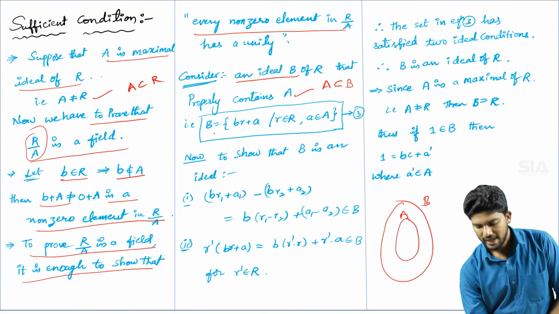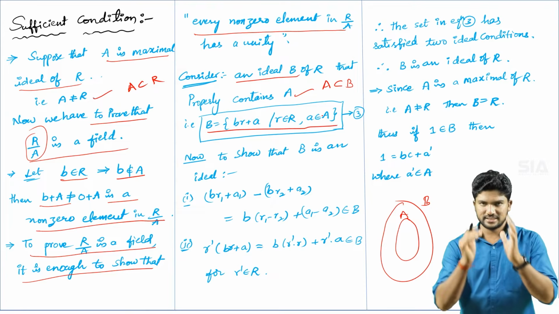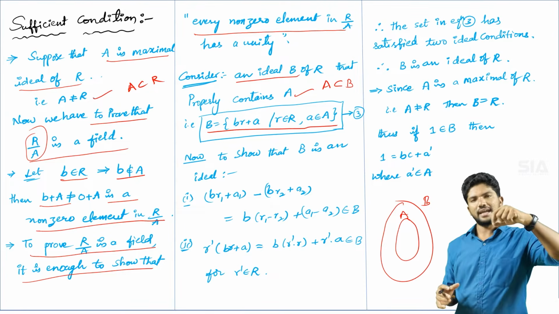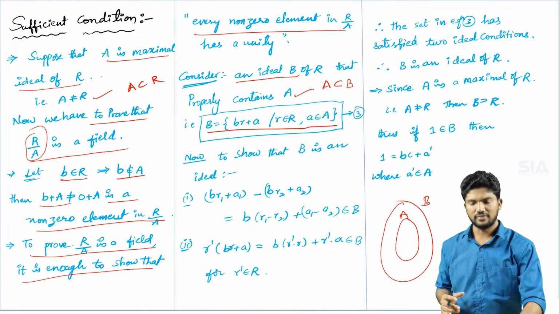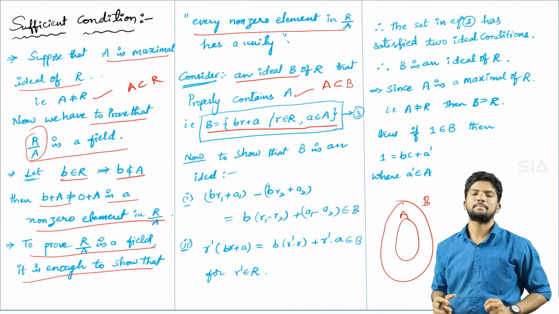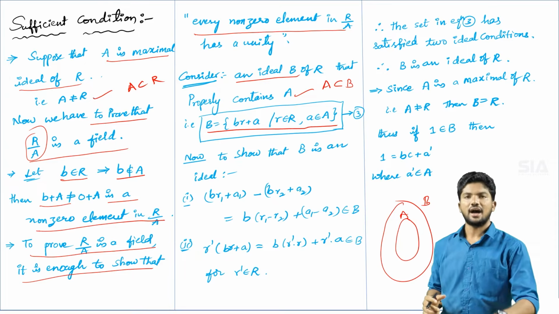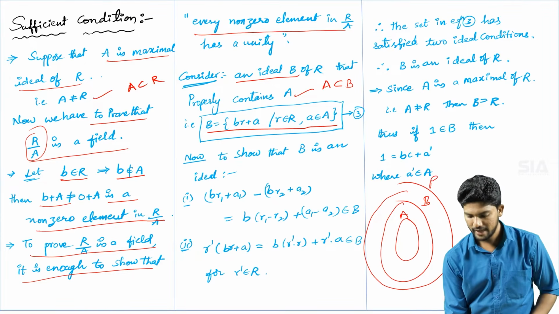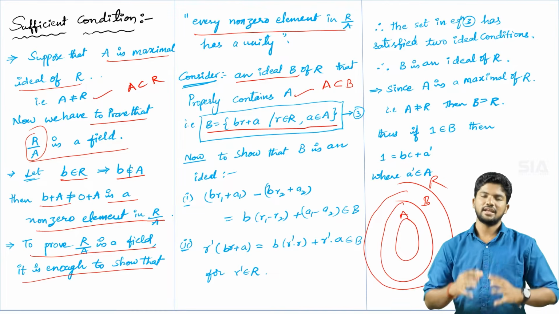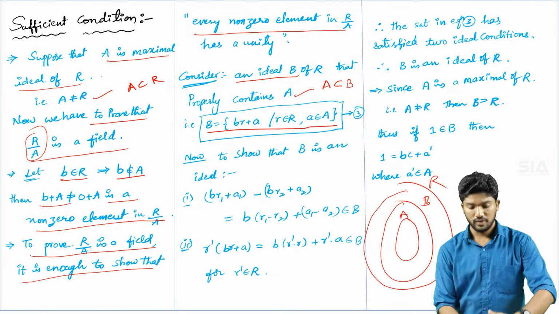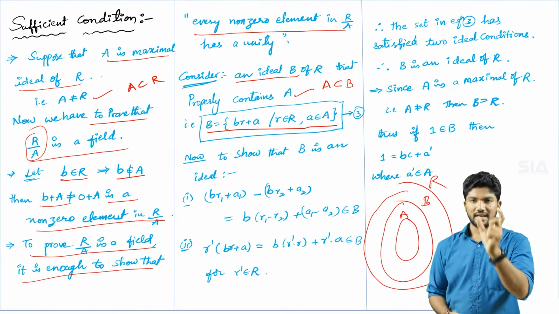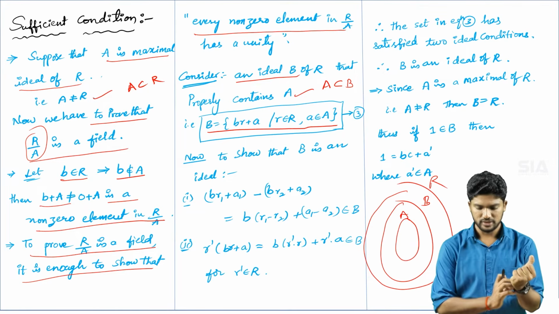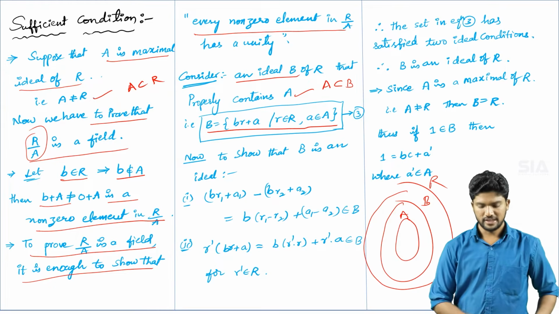Okay, so now I am giving one set definition for that ideal capital B: the elements in that ideal exist in that format, B into r plus a, where small r belongs to capital R, and small a belongs to capital A. With the help of these two elements, we can make the linear one. Okay, br plus a is the linear equation. So therefore, that is taken as equation number 3.